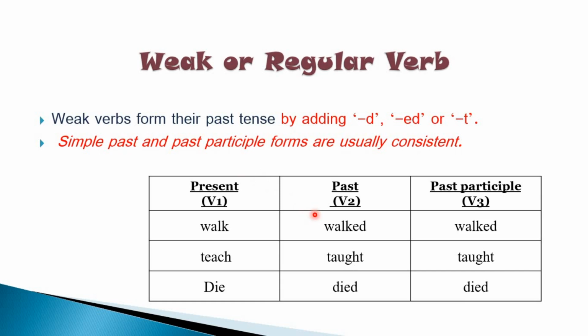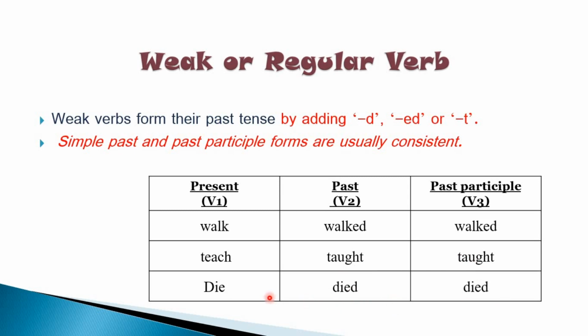Most of the verbs are regular verbs. Majority of the verbs are regular verbs. So let's see the examples. We have walk, walked, walked. Teach, teach becomes taught in past tense and again taught in past participle form. I have die, died and died.